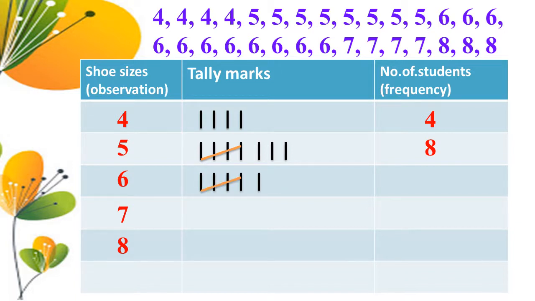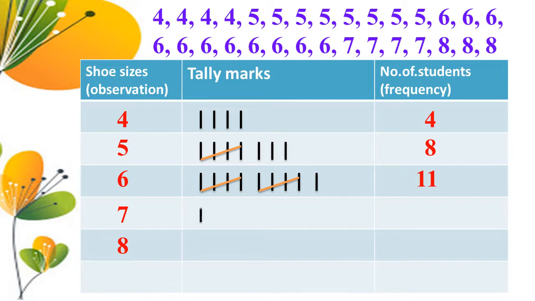So again 1, 2, 3, 4 and 5. 5 means we draw a line diagonally to cross the 4 lines. Again 1. So here the first group is 5, the second group is 5. So remaining 1. So 5 plus 5, 10, 10 plus 1, 11. So the frequency is 11.